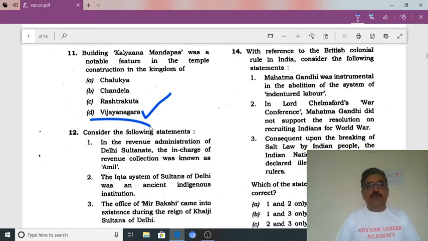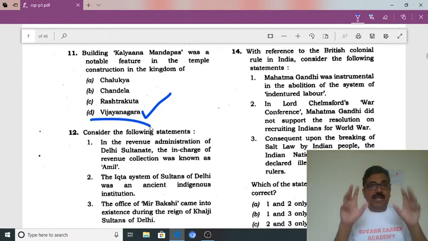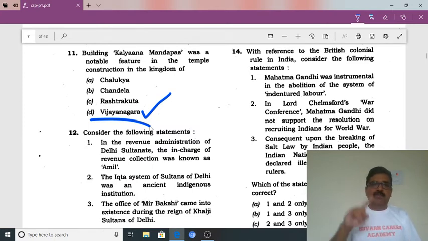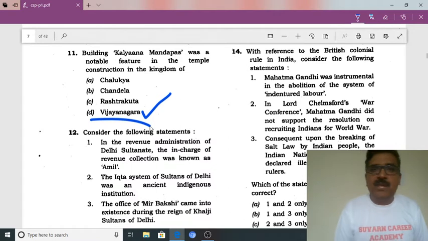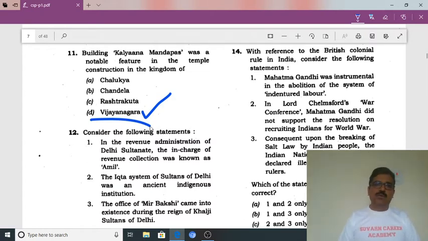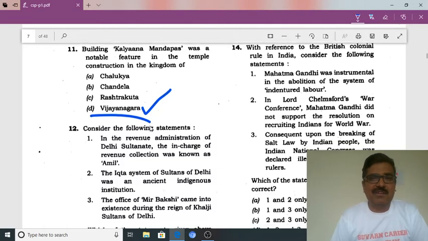It was fought between Vijayanagara and the alliance of the four kingdoms. One kingdom did not take part. The Bijapur Adil Shahi, the Golconda Qutub Shahi, the Ahmadnagar Nizam Shahi, and Bidar Barid Shahi all united and fought against Vijayanagara. Actually, Vijayanagara lost here. Aliya Rama Raya was killed in this battle. So keep that in mind. This is related to Vijayanagara. So the building of Kalyana Mantapas was the notable feature in the temple construction of the Vijayanagara kingdom.